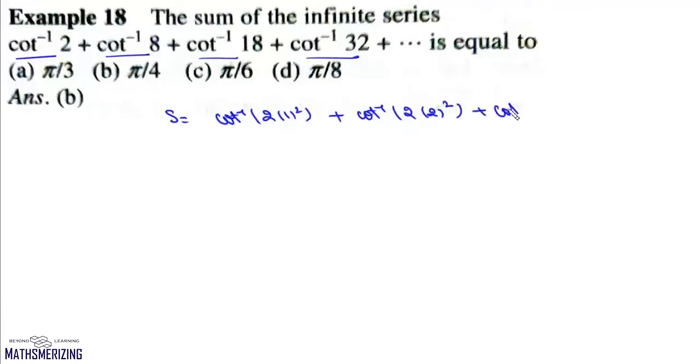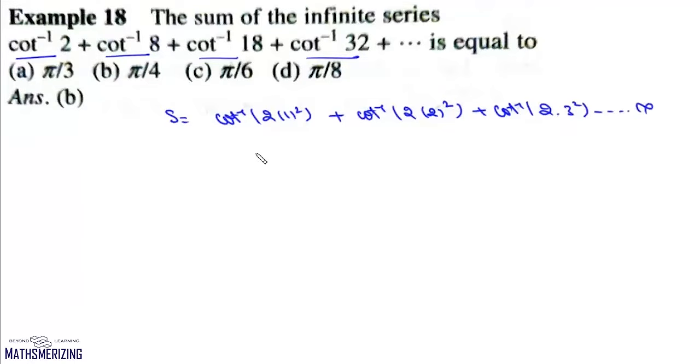Now another question is, we need to find sum of this infinite series, which is cot inverse 2 plus cot inverse 8 plus cot inverse 18 plus cot inverse 32. Now we look at this series. We can actually write this series as cot inverse of 2 into 1 square plus cot inverse of 2 into 2 square plus cot inverse of 2 into 3 square, and this series, it continues up to infinite.